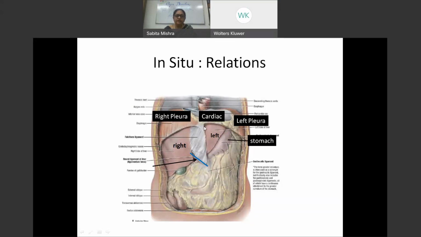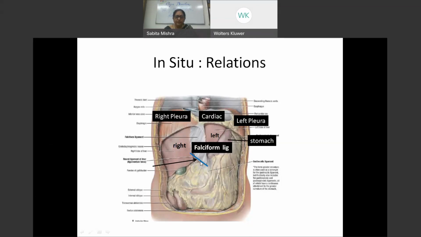If you can see very clearly out here, there is a ligament which is called the falciform ligament, which is connecting the liver to the anterior abdominal wall and the diaphragm, and cuts across the anterior surface of the liver into two parts, a right liver and a left liver. So the right side lobe and the left side lobe, or we call them the anatomical right lobe and the anatomical left lobe.